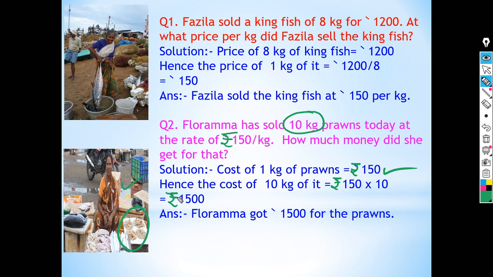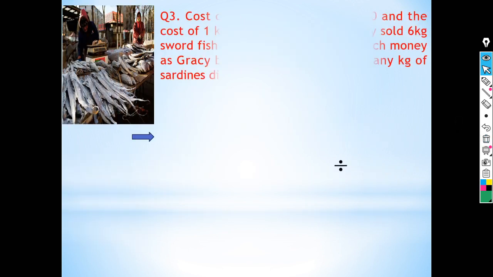150 into 10 is rupees 1500. So the answer is Floramma got rupees 1500 for the prawns. Come to the next question.